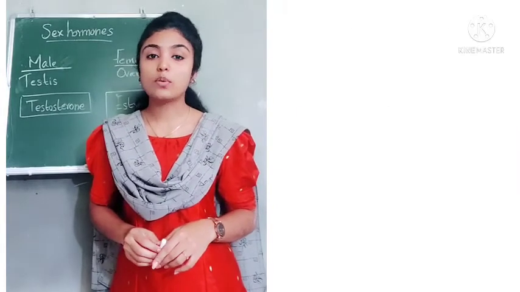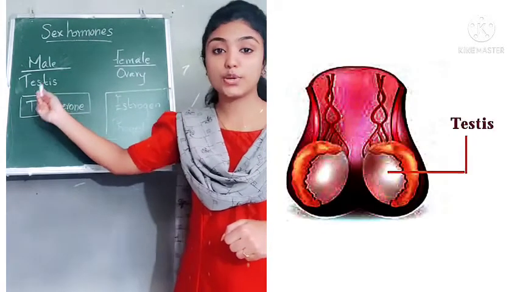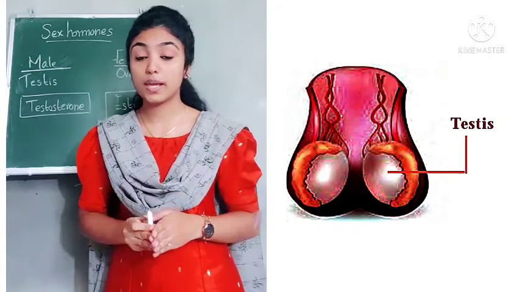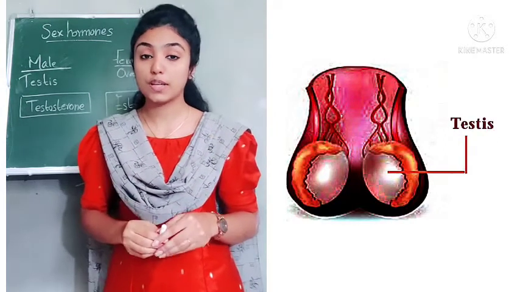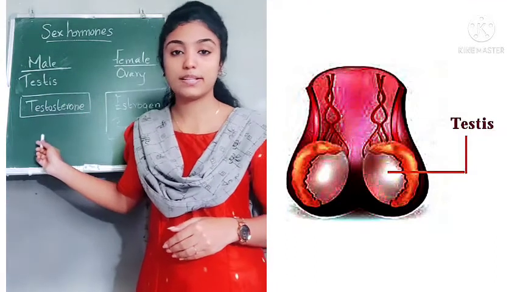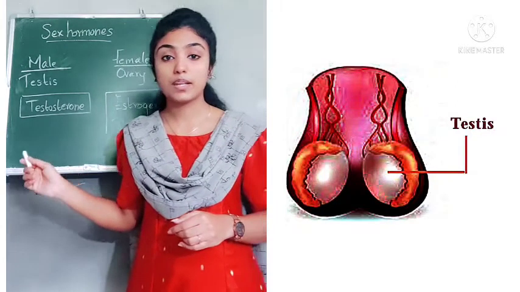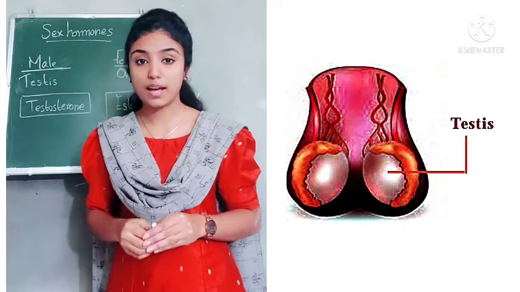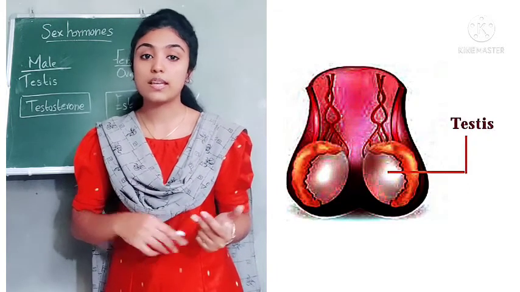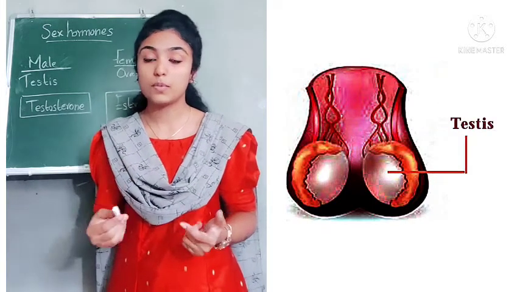Now we shall discuss sex hormones. In male, the testis produces the hormone testosterone. So which is the sex hormone produced in male? It is testosterone. The testis produces testosterone, and what is the function of this hormone? It helps in secondary sexual characteristics. For example, it helps in change in voice, growth of hair, development of sex organs, and production of sperm, etc.